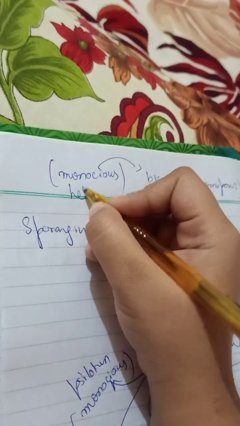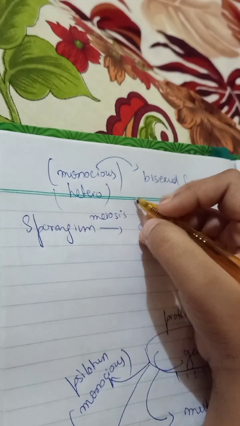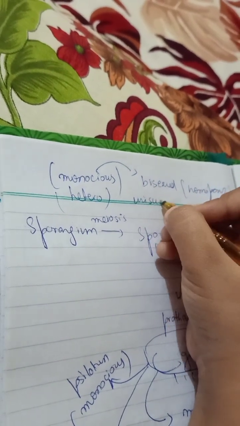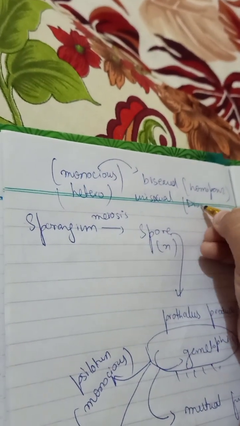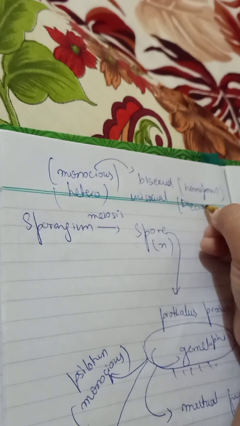And there is heterosporous, which is basically unisexual because they are not on the same plant, they are on different plants, as well as dioecious, which means the sex organs are on different plants.